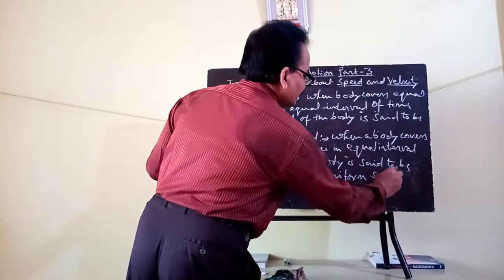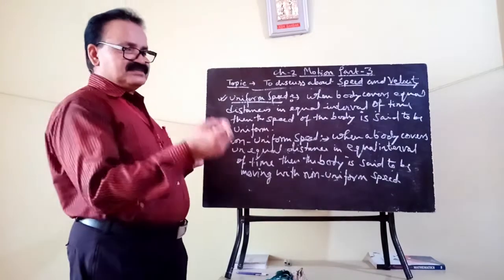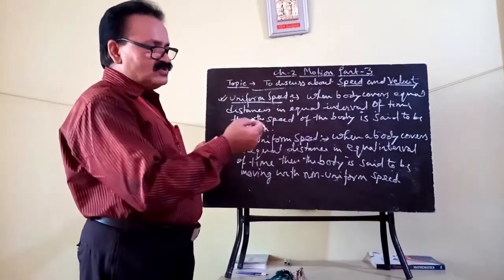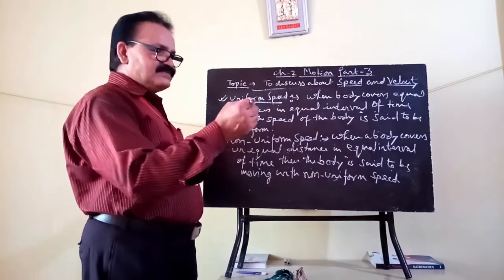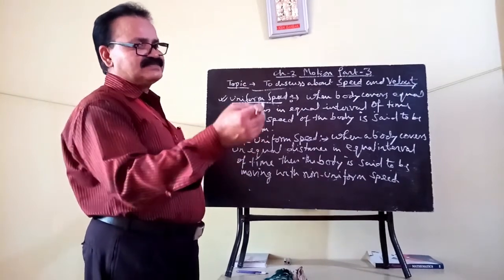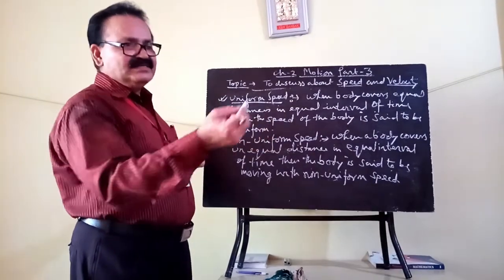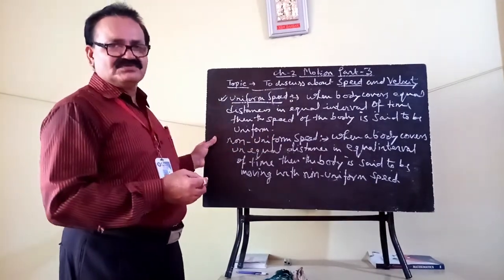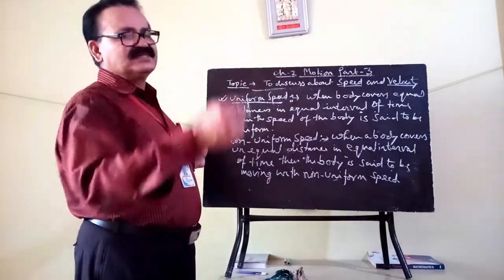Okay, so that means suppose the body moves in a busy traffic. In first hour say the body travels 5 kilometers. In second hour maybe the body travels 2 kilometers. In third hour maybe the body covers 15 kilometers.